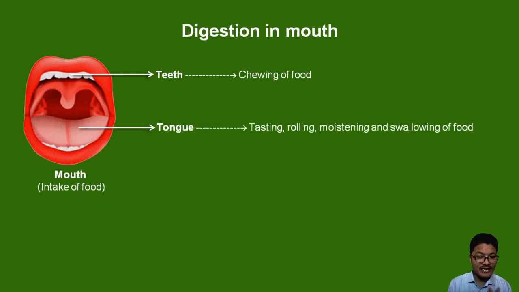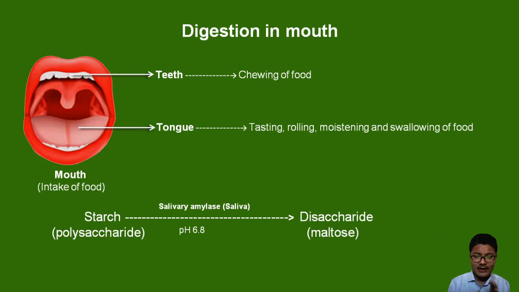We also have a muscular structure called the tongue. The tongue is important. It is usually for tasting, for rolling the food whenever we are eating, for mixing the food with the saliva. The tongue is also essential for moistening the food, and it is very important for swallowing the food. So teeth and tongue are very important parts in the oral cavity. Without proper teeth, we can't digest food properly. One of the most important parts in the digestive system is teeth. Without teeth, there is no proper digestion.